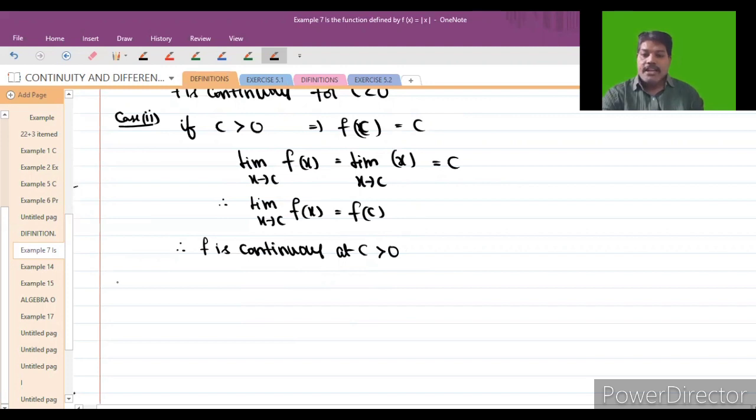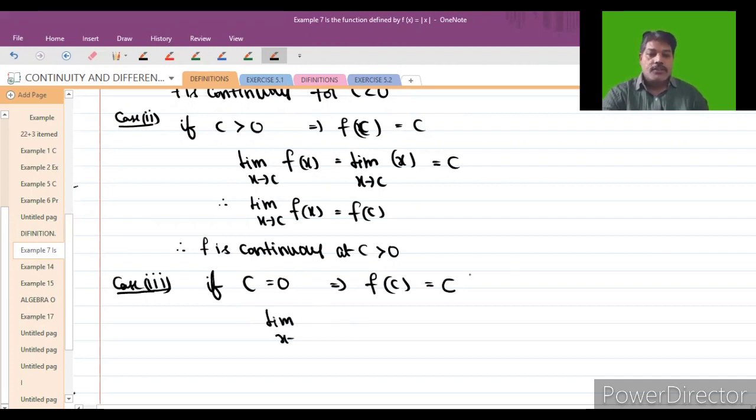And also I will take case 3. What is case 3? I will take that c is equal to 0. If c is equal to 0, then f of c is equal to c only. What is f of c, students? Since c is equal to 0, it will become 0 only.